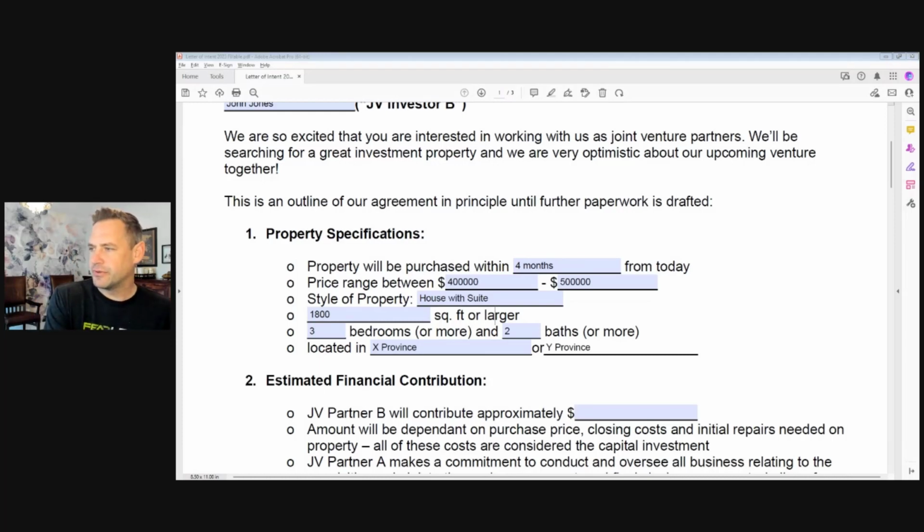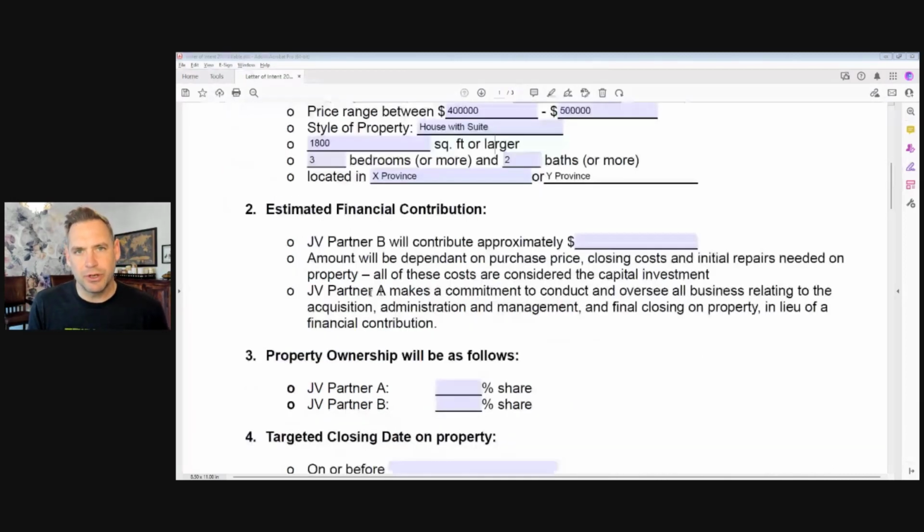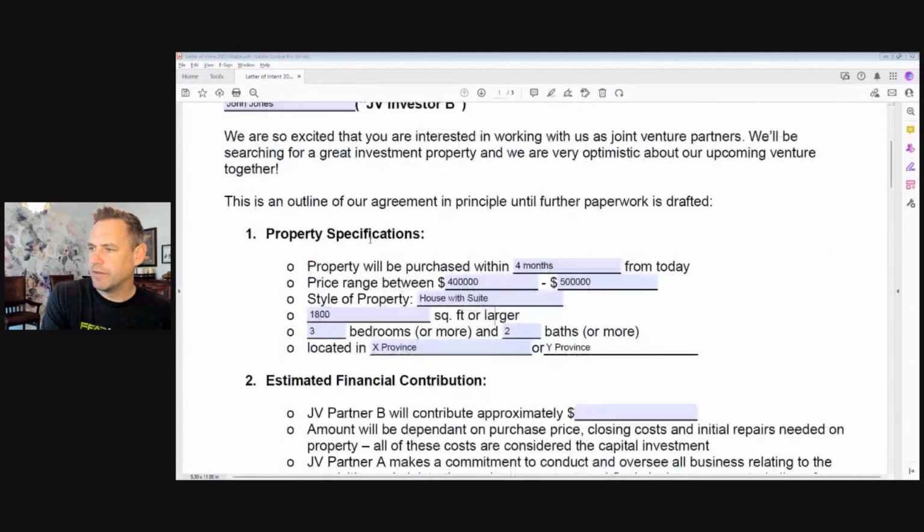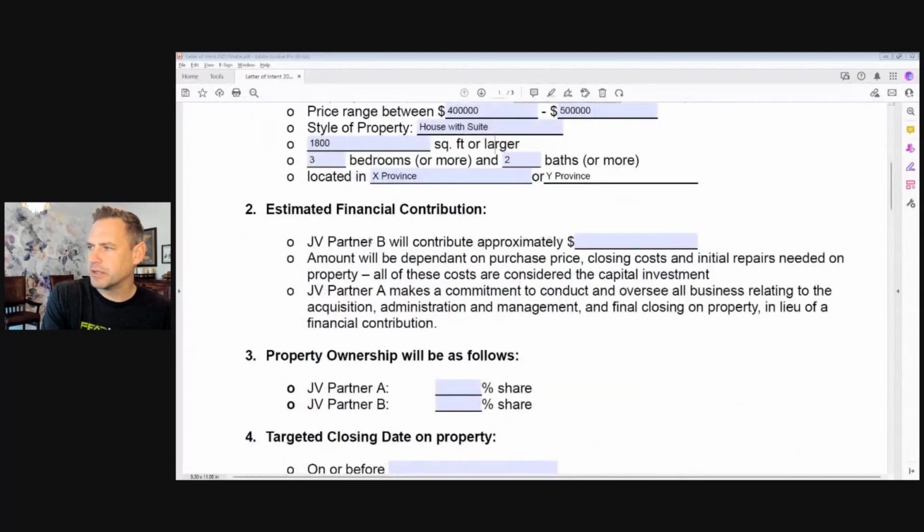So then we get to some tougher questions that a lot of times we're afraid to ask if we're going to be the working partner and we're looking to raise capital. Well, how much are they able to contribute to this deal? This is where we can start determining some of these important questions we need the answers to. So JV Partner B, of course, is the one that we are joint venturing with. JV Partner B is going to contribute approximately, well, how do we figure out that number?